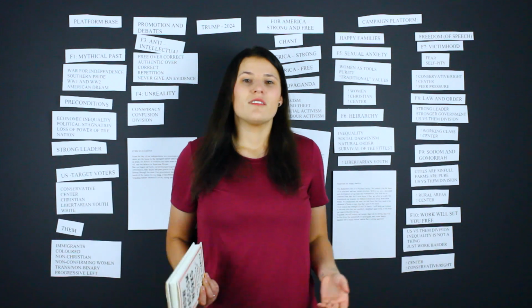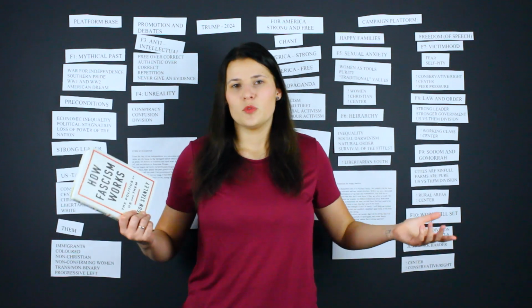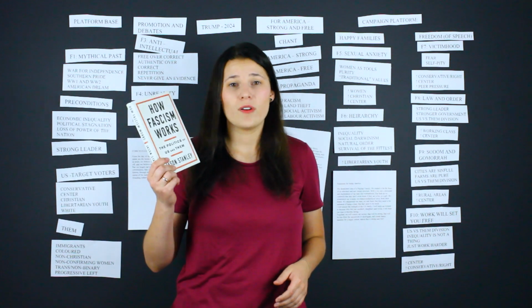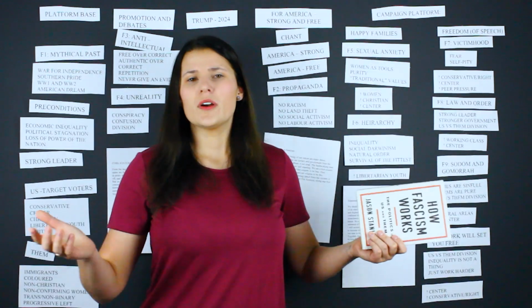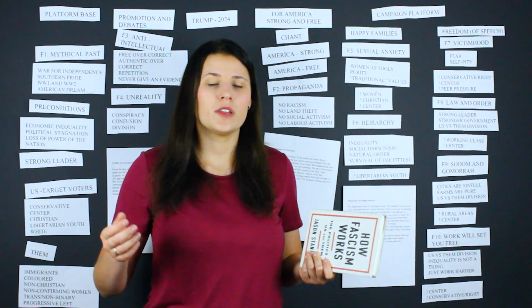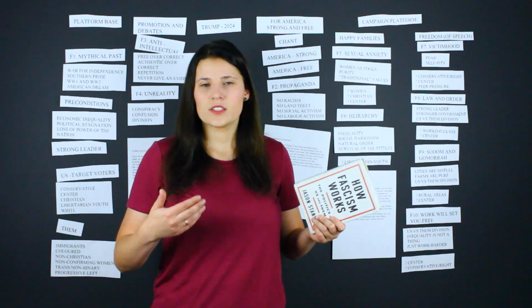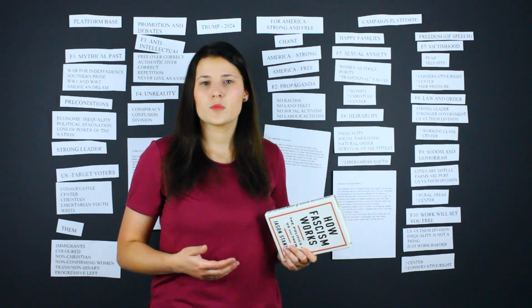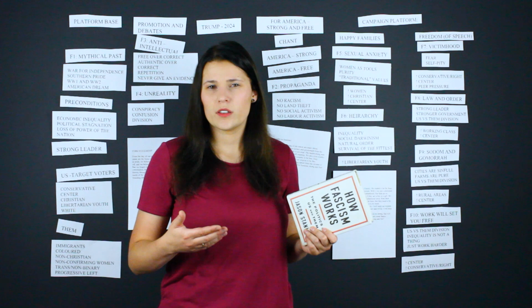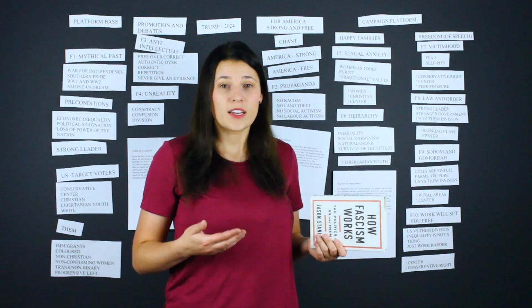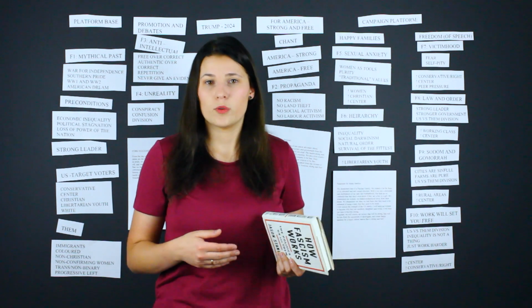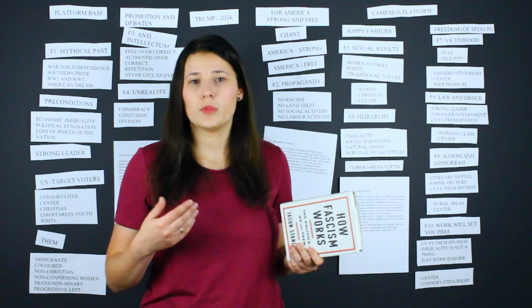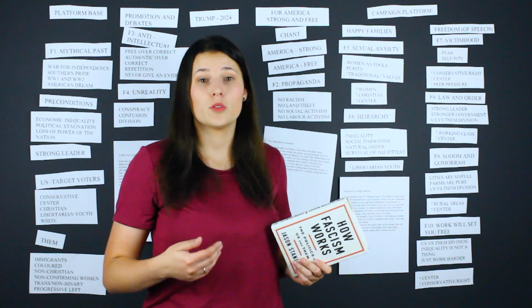So here we go. This covers the base for the campaign for the 2024 Trump election. It uses this book, How Fascism Works by Jason Stanley. But the question remains, why use fascism in the democratic state of America? Jason Stanley suggests that fascism is appearing in America because, one, the conditions are right, and second, because there is a division of power. Fascism can be used by conservative politicians to keep funneling money into the pockets of the rich.